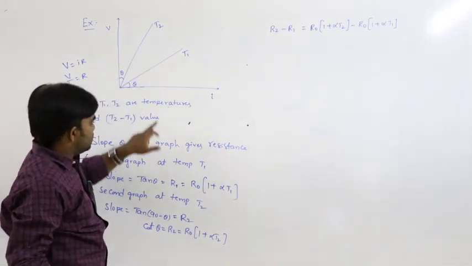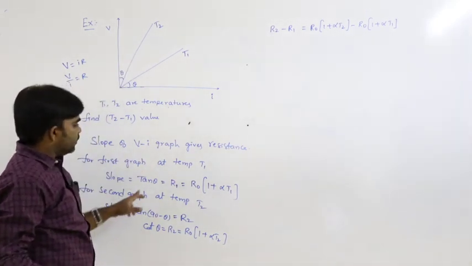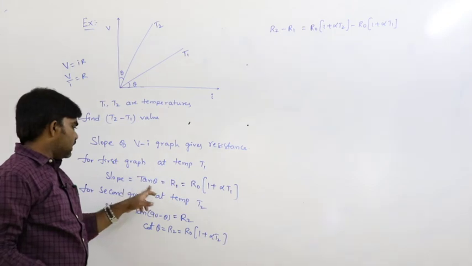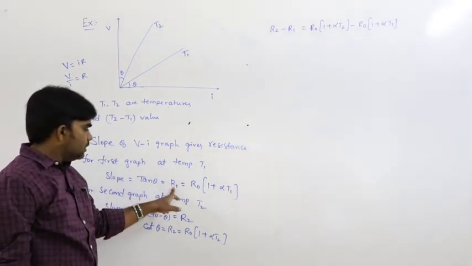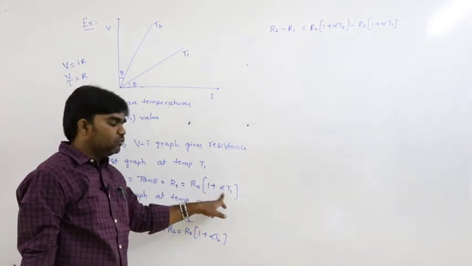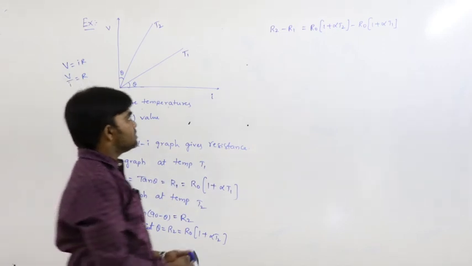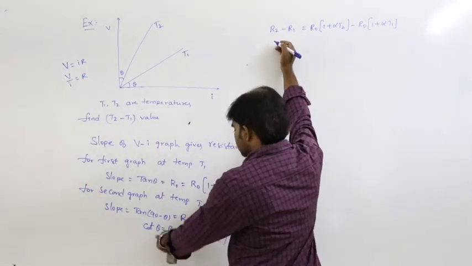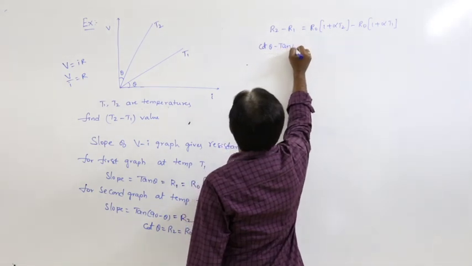First graph is at temperature T1, second graph is at temperature T2. Slope of VI graph gives resistance. According to the resistance varies with temperature concept, R1 can be written as R0 into 1 plus alpha T1, R2 can be written as R0 into 1 plus alpha T2. R2 is nothing but cot theta minus R1 is tan theta.